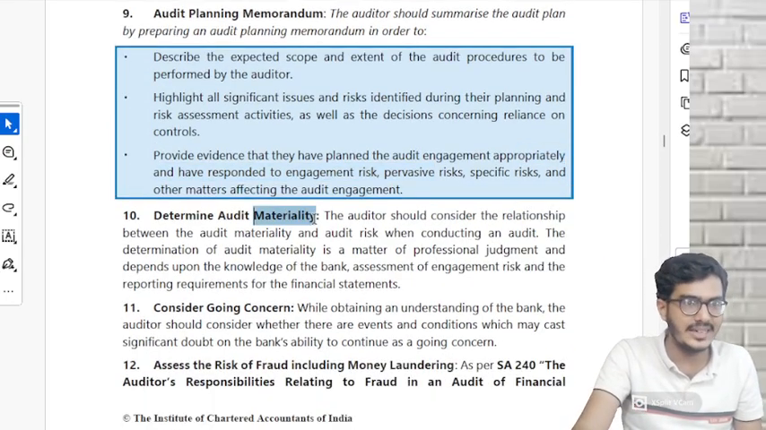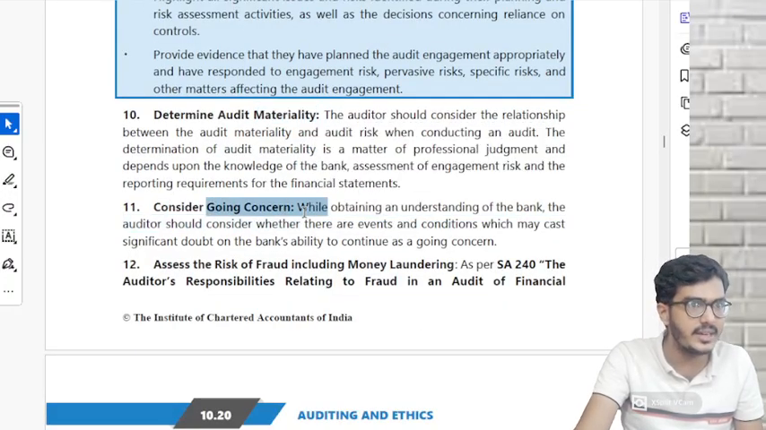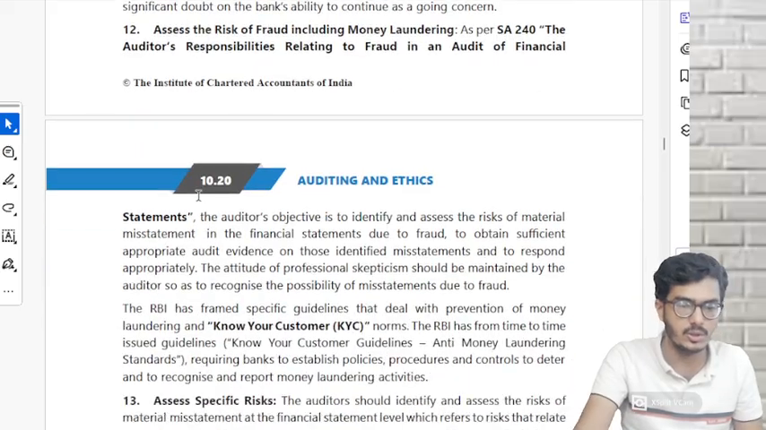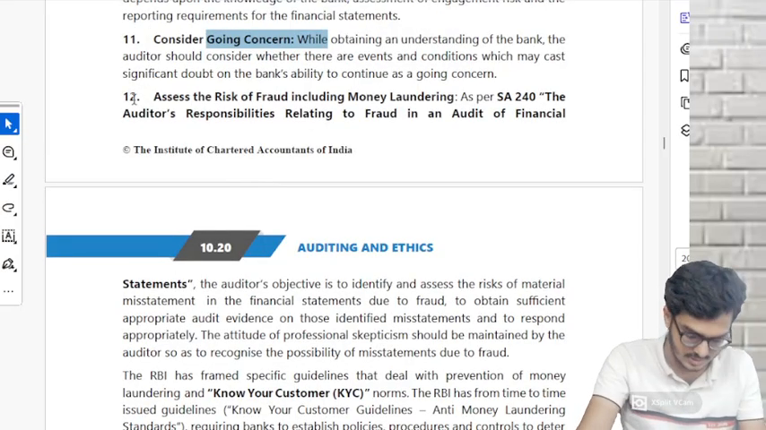Do we do the audit by setting up a materiality level? Yes, here also. Do we consider going concern, 570, which you're going to learn in chapter 7? Here also. Then you can put the 12th one as mug if you want. Put the 12th one as mug.